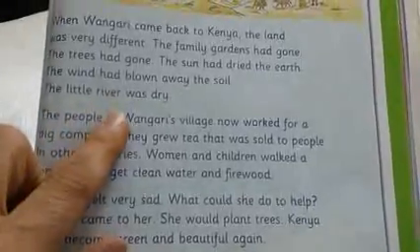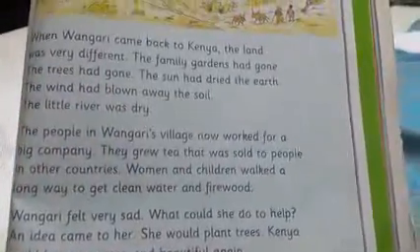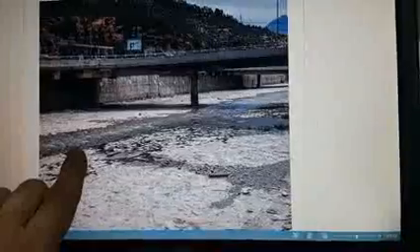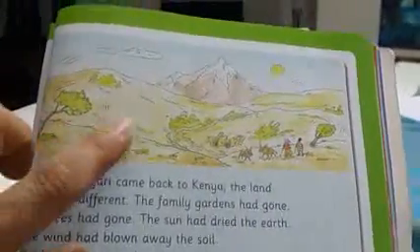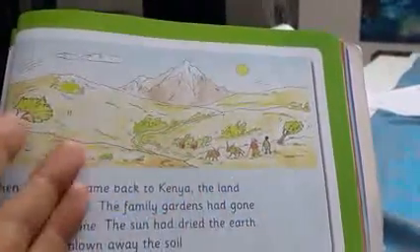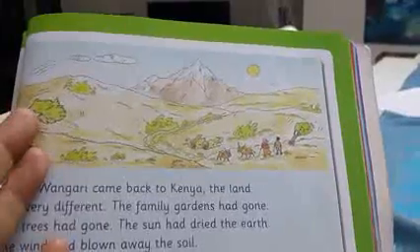And the little river was dry. There was no water. Okay? So this is how Kenya looks like. No water, no green, no trees.